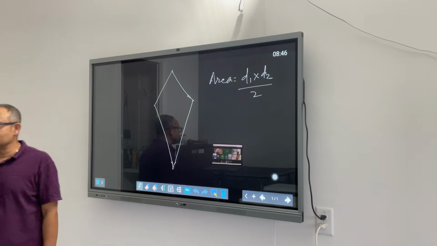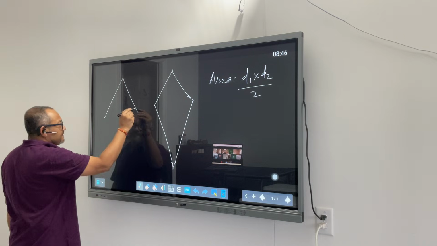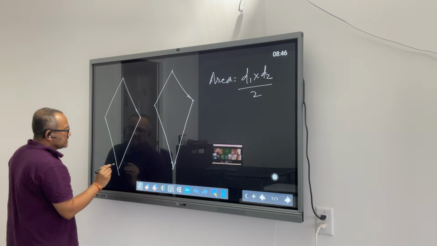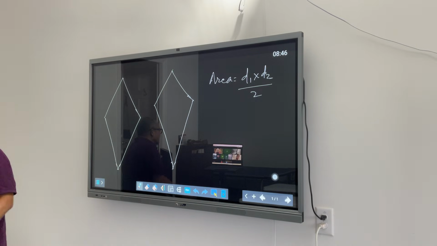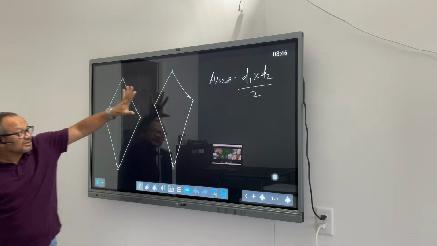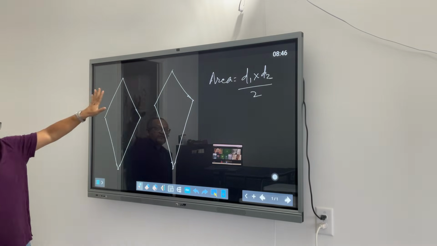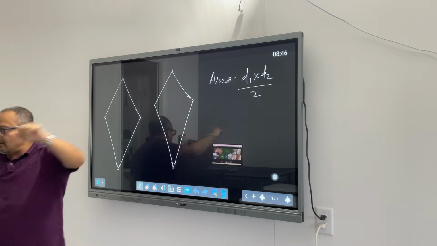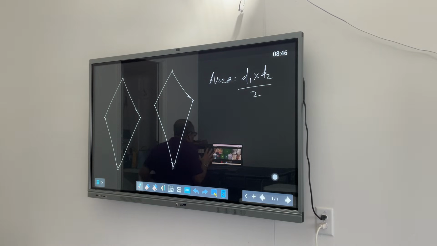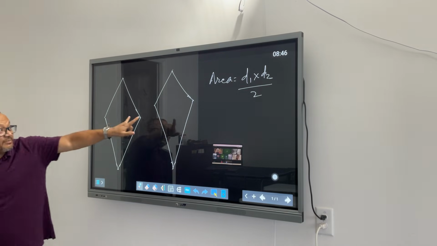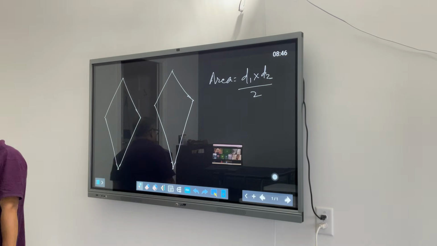And that was an intelligent guess. This shape looks somewhat similar to this one, similar to rhombus. So there's something similar. And I'm not a big fan of memorizing formulas. I'm just drawing some correlation so that we can reuse it. So area of a kite is also same as area of a rhombus, diagonal 1 times diagonal 2 by 2. So this is a big sigh of relief. Two similar looking shapes, same formula. But why?